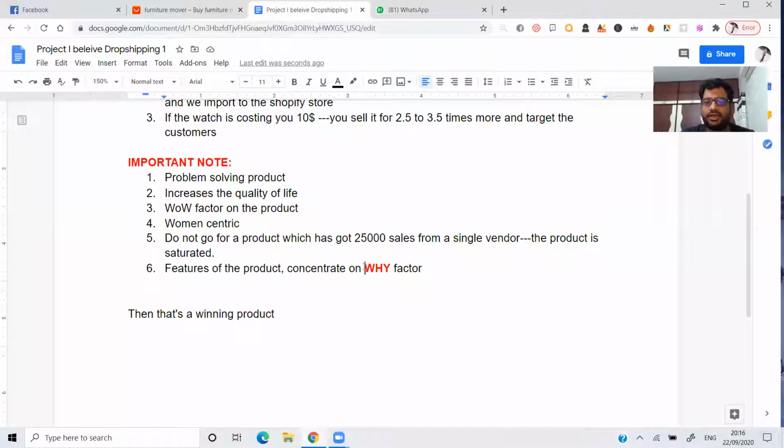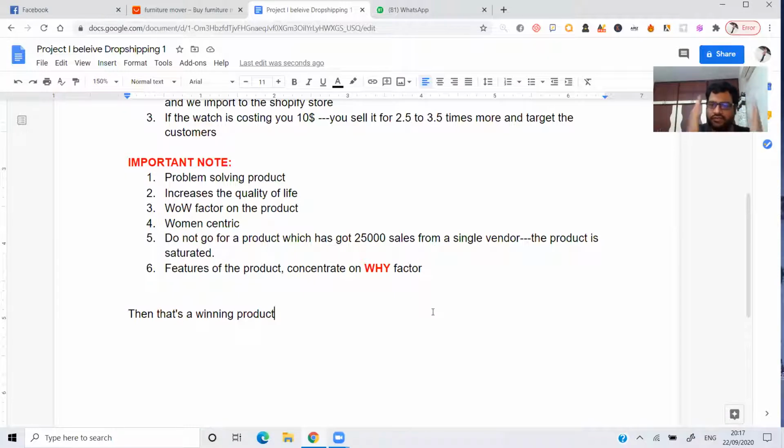So the why factor, listen to this. Why should that particular person buy this particular product? If the customer is taking this product, how is it going to increase the quality of life? What are the risks involved, and what are the advantages? If you take this product, what are the advantages you are going to get? So concentrate on the why factor.